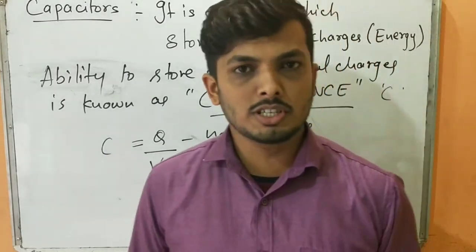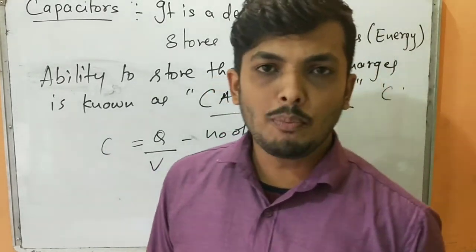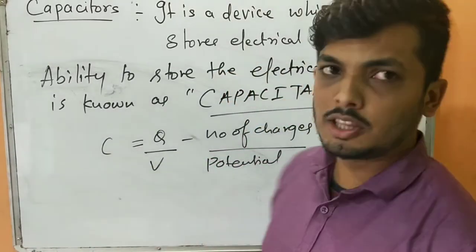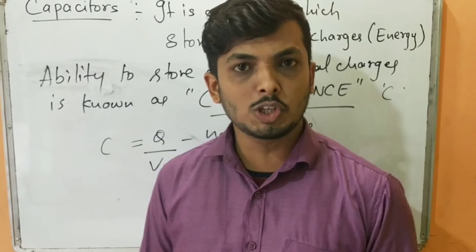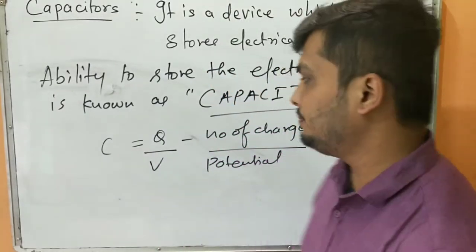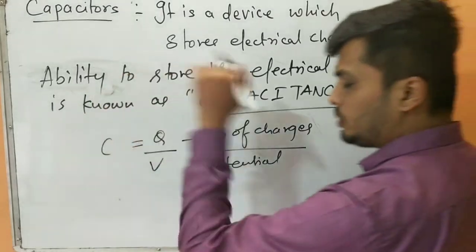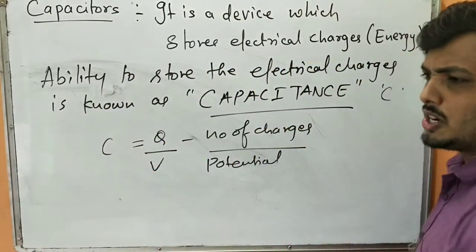Just like we have resistance. Resistance is what? The ability to oppose the flow of the current is known as resistance. Similarly, capacitance is the property of the capacitor to store the charges. So this capacitance depends upon Q by V. Clear? Are you understanding, students? Quite easy to understand, right?